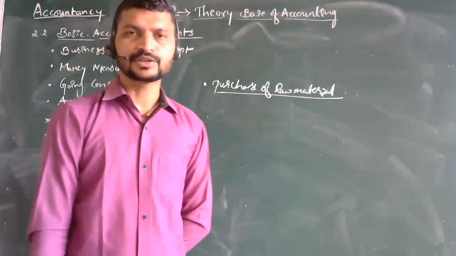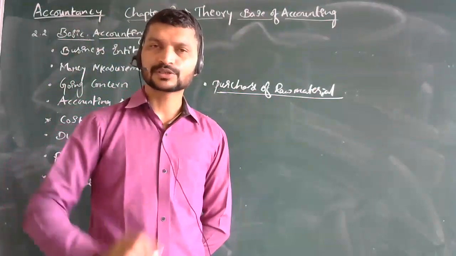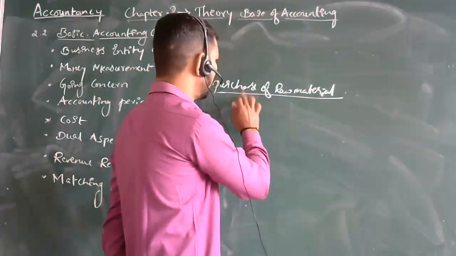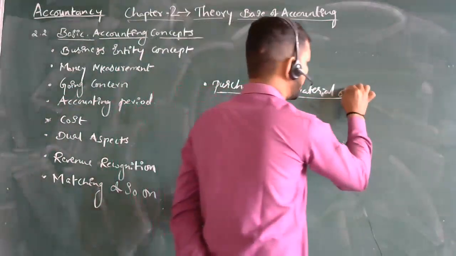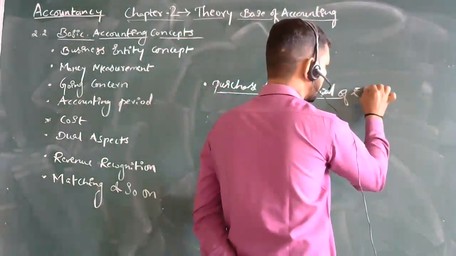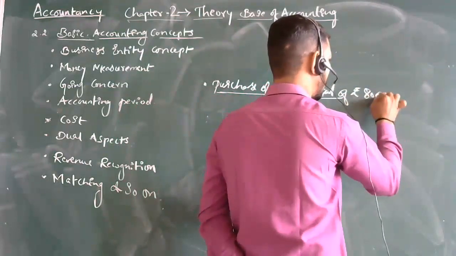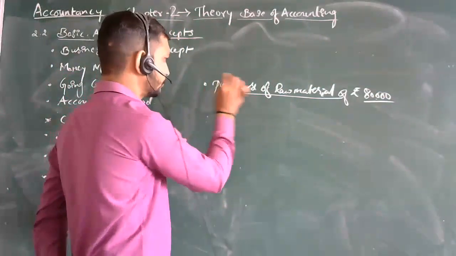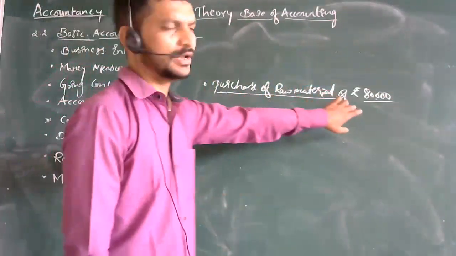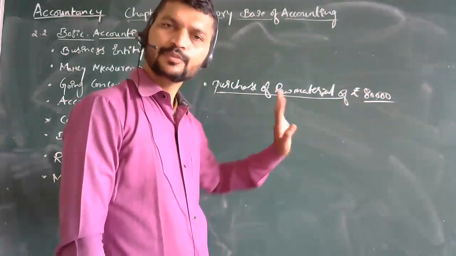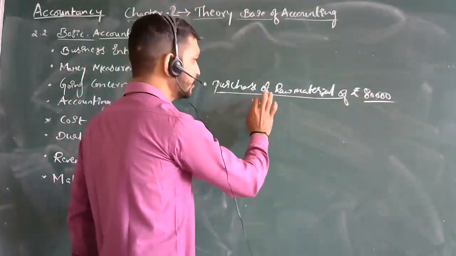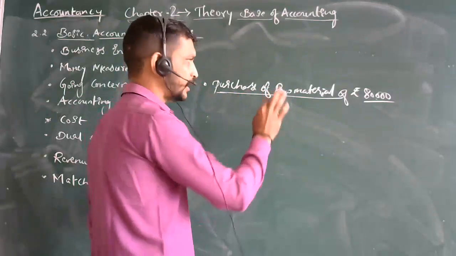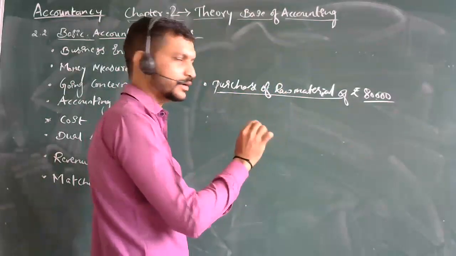It cannot be recorded. So it should have a money value. Purchase of raw material of rupees 80,000. Transactions having the money value are the only ones we are going to measure here. If the money value is given, the transaction can be recorded, or else no, you can't record it.